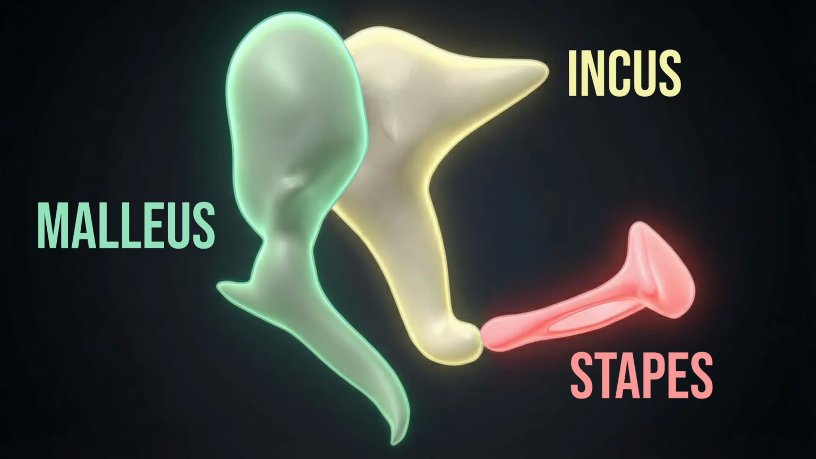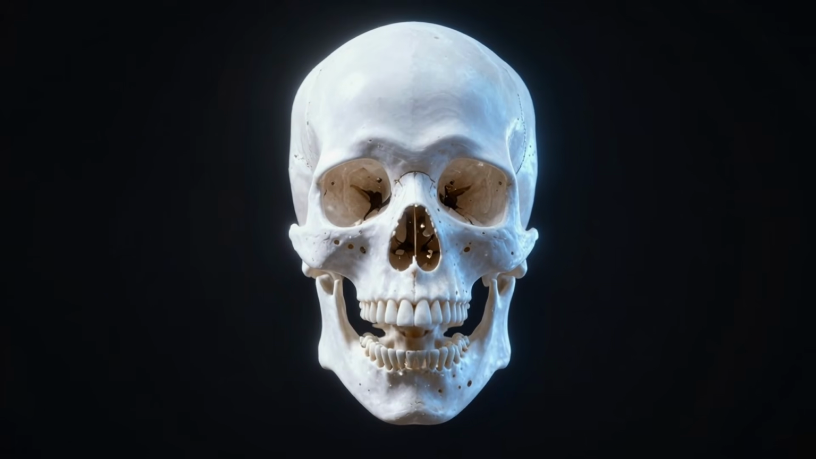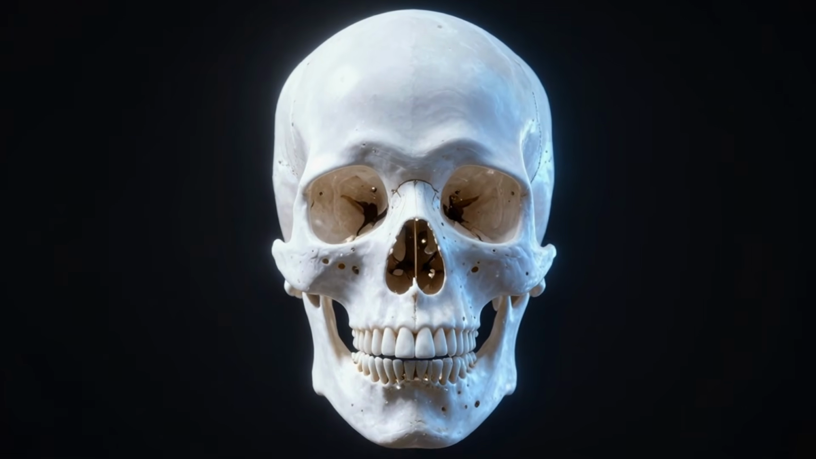Ossicles, malleus, incus, stapes, pass sound with little weight. Hyoid floats in the throat, tongue and larynx are tied to its span. Head set complete in the axial map of the plan.